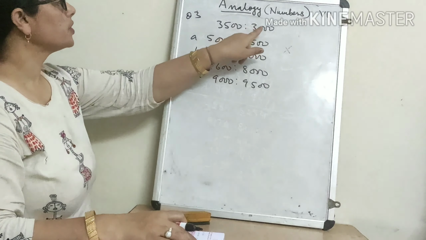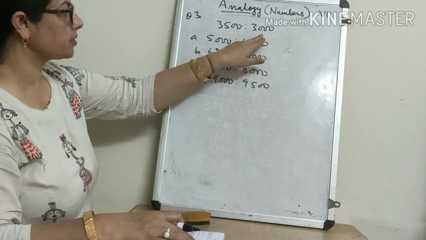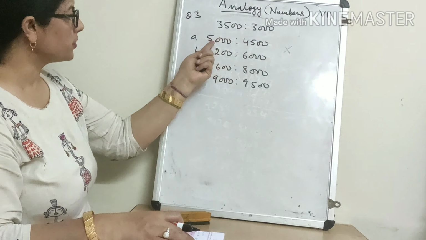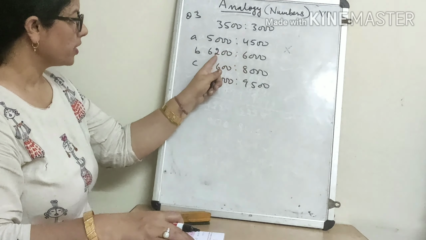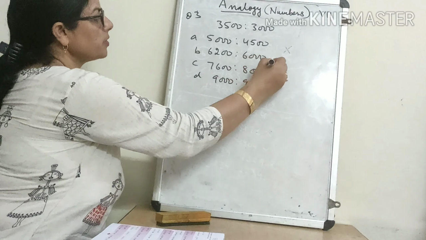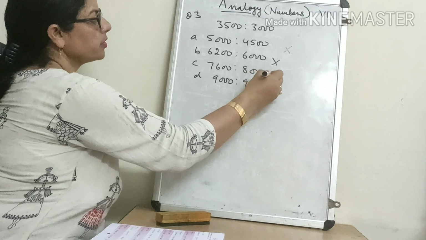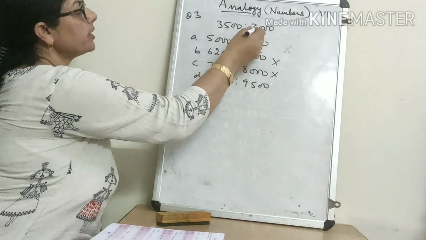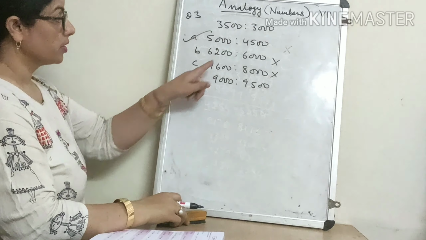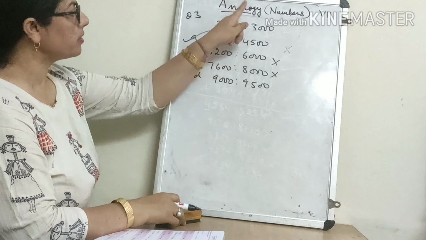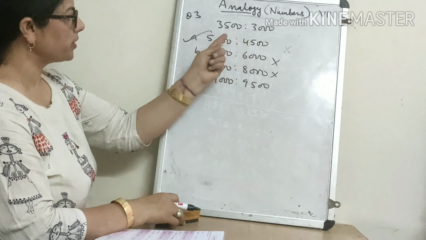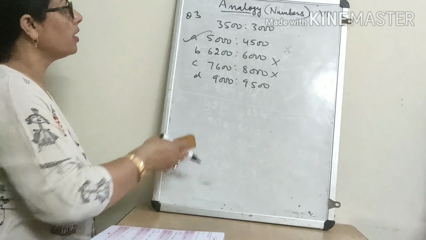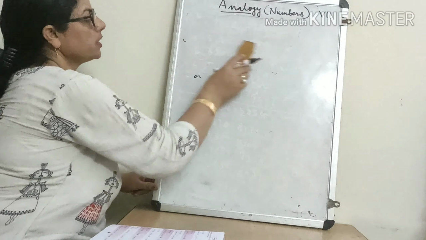See here carefully. This side number is 500 less. Here 200 less, this is not possible. Here 400 more, this is also not possible. Here 500 more, and we want 500 less. So this is the right answer, as this number is 500 less than this, and here also this number is 500 less than this. So the option is A.